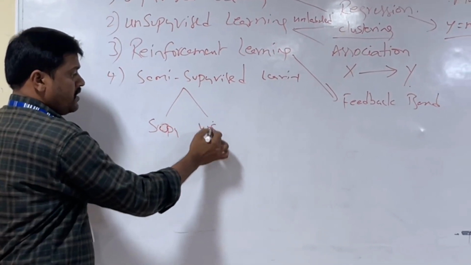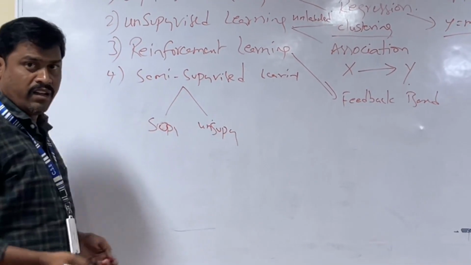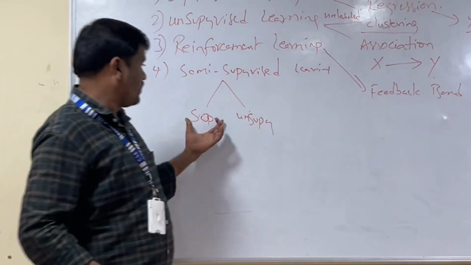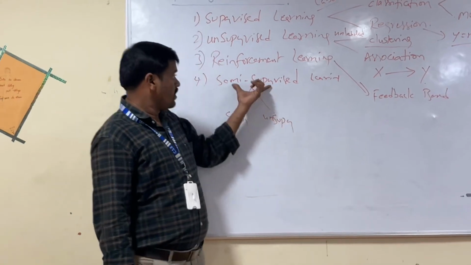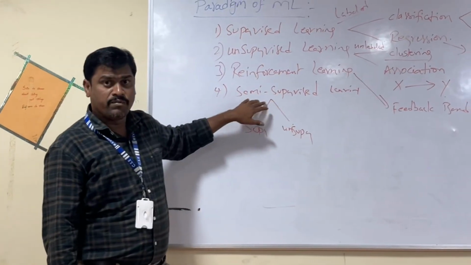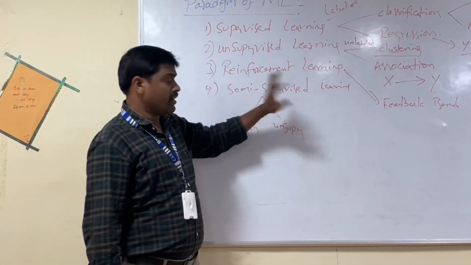And the next one is semi-supervised learning. It is a combination of supervised and unsupervised learning. So 50% supervised and another 50% unsupervised is going to be working. Totally, we can call it a semi-supervised machine learning algorithm.